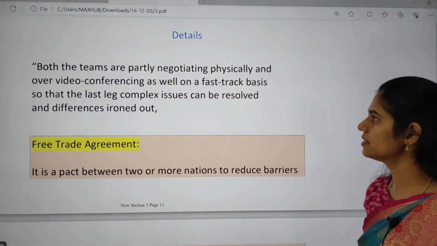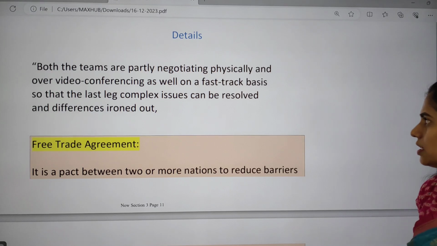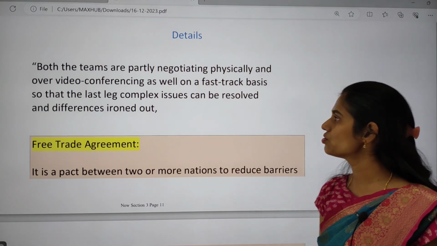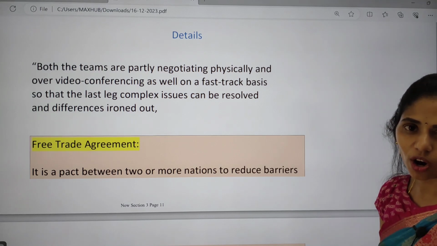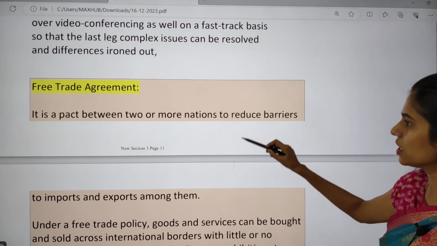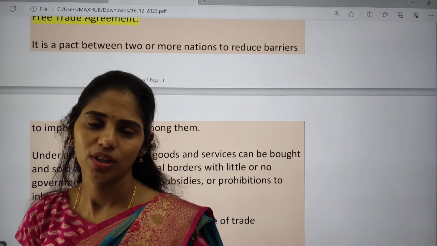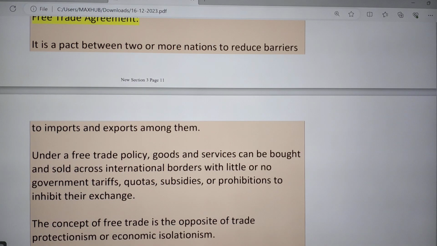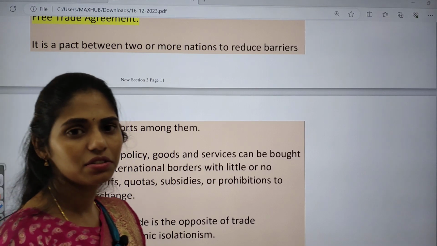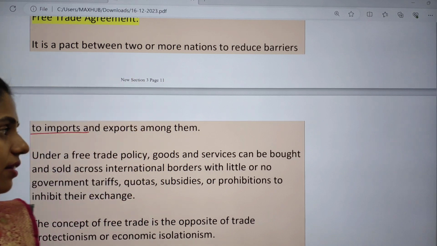Both the teams are negotiating partly physically and partly over video conferencing, and they are focusing on a fast track basis so that the complex issues can be resolved as soon as possible. So what is this free trade agreement? A free trade agreement is a pact between two or more nations, and they are focusing on reducing the barriers to imports and exports. Whenever they want to trade, that is imports and exports, there should not be any barriers within the country. That is called a free trade agreement.